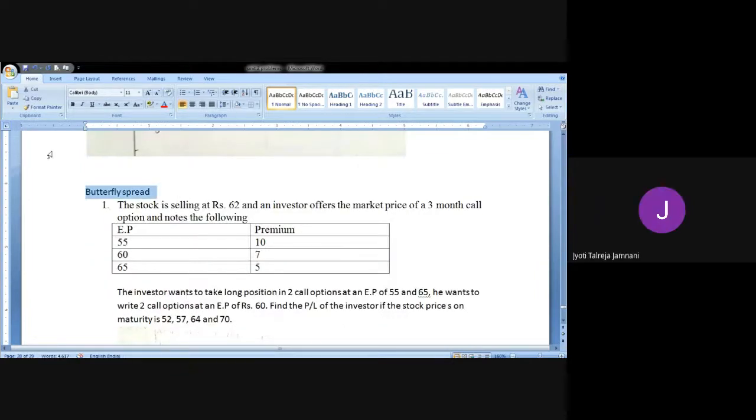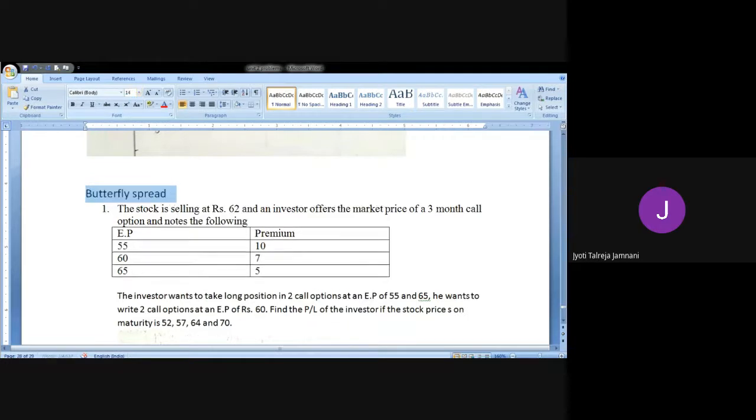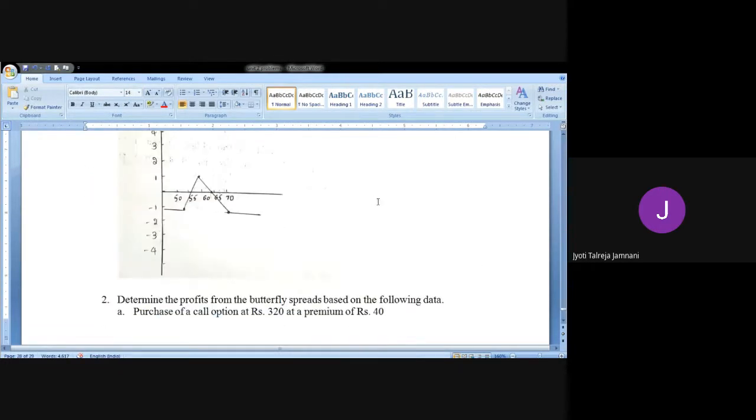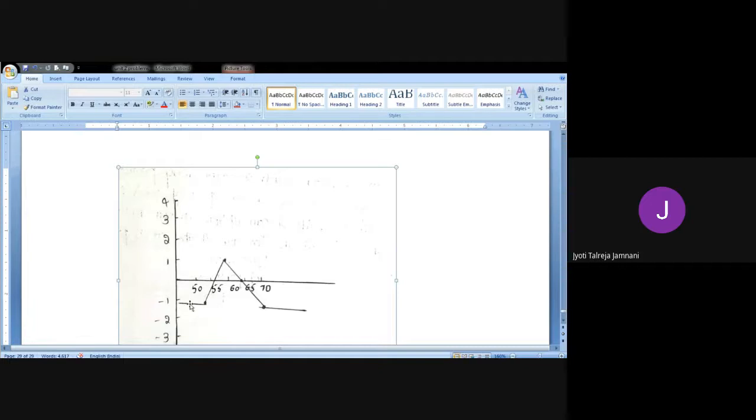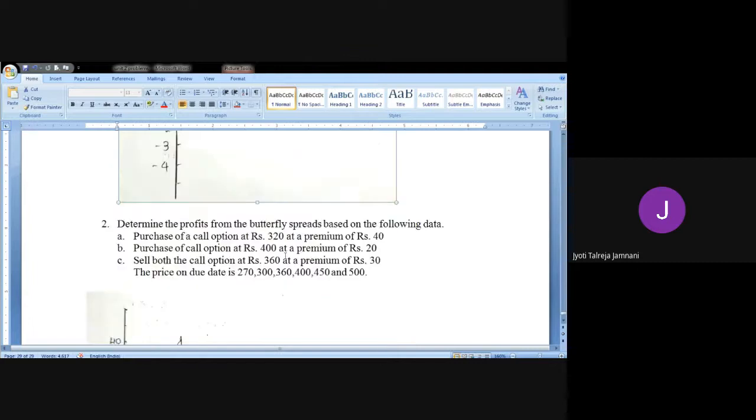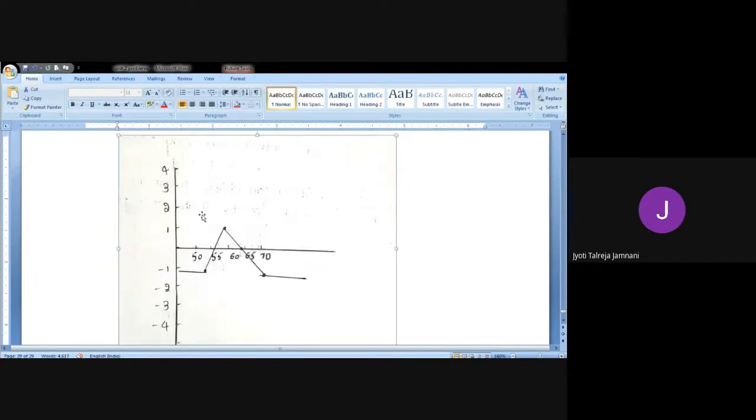Now, what is butterfly spread and why did the name butterfly spread come into picture? I'll show you the graph here. This graph they feel is like a butterfly. I know it's very difficult to digest, but then they feel these are the shape of a butterfly. These straight lines are like feathers, and this is like the body, the V shape, which is going upward, and it also goes downward. So there are two types of graphs that you may get. Because we are getting a V shape and then straight lines, we usually call it a butterfly spread. It looks like a butterfly.